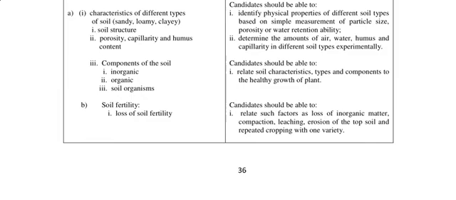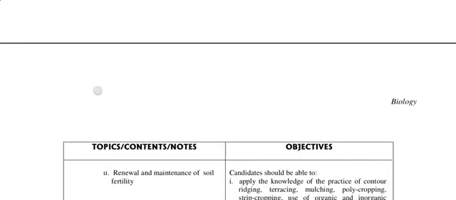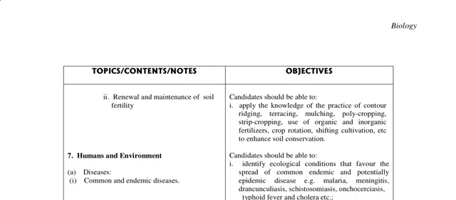Then we have soil fertility. Relate such factors as loss of inorganic matter, compaction, leaching, erosion of the topsoil, and repeated cropping with one variety. Then renewal and maintenance of soil fertility, where the knowledge is applied to the practice of contour ridging, terracing, mulching, polycropping, and strip cropping.